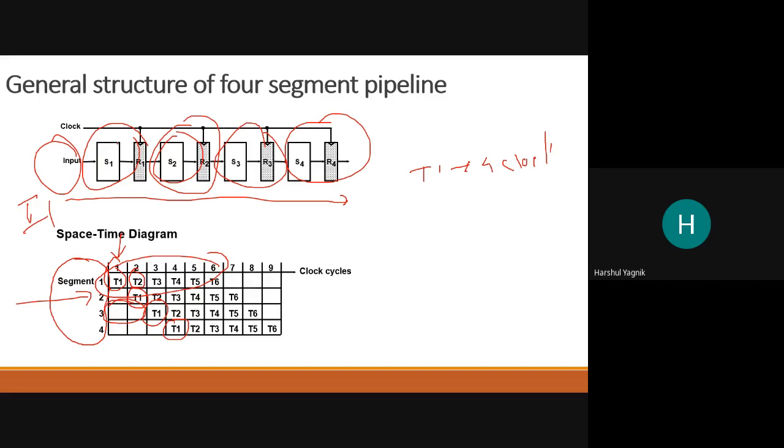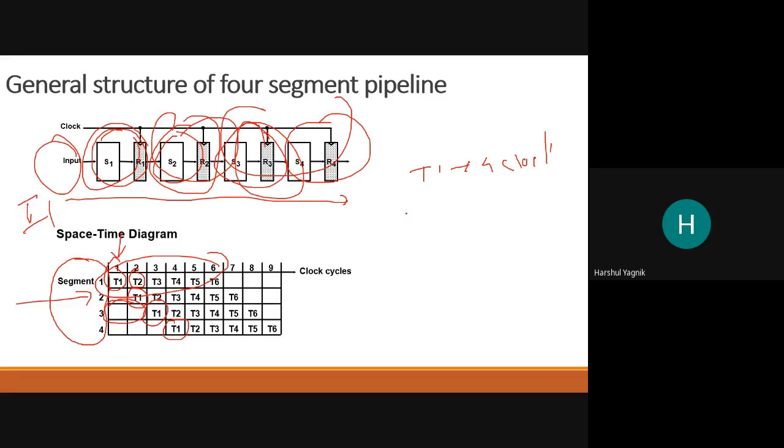Task 1 in the first clock cycle is executed by S1, second clock cycle by S2, third clock cycle by S3, fourth clock cycle by S4. 4 clock cycles are required to complete task 1 by all 4 segments. If we have not done the pipelining, then the next task to pick up will have to wait for the first task to get completed by all 4 segments.